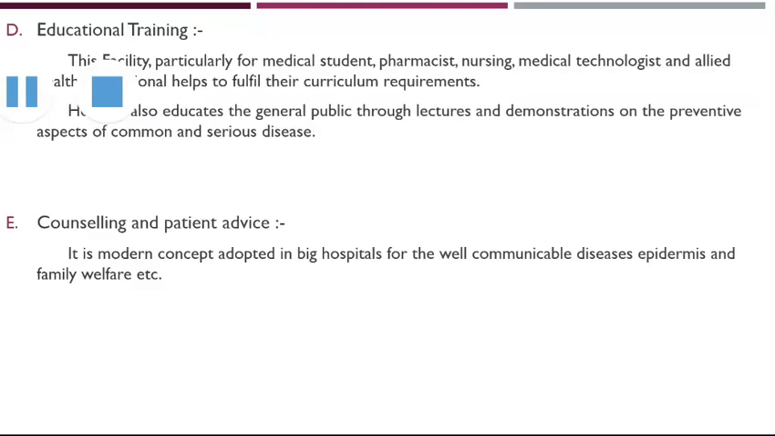Now let's see the fourth function, educational training. This facility, particularly for medical students, pharmacists, nursing and medical technologists and allied health professionals, helps to fulfill their curriculum requirement. Hospitals also educate the general public through lectures and demonstrations on the preventive aspects of common and serious diseases. Then the last one, counseling and patient advice. It is a modern concept adopted in big hospitals for communicable disease, epidemics and family welfare. Also, communication and patient advice is now the main role of the pharmacist.